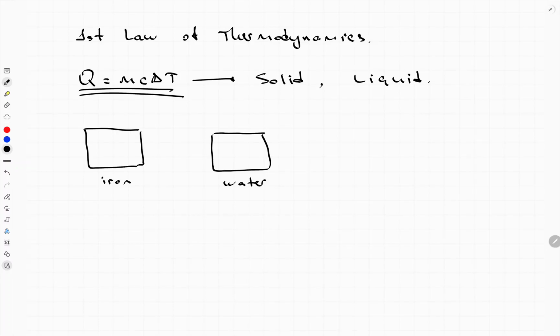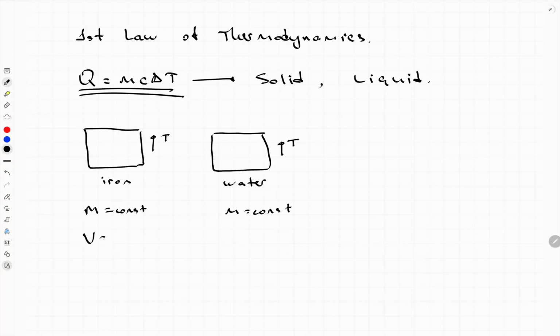If you start heating these two substances, what will happen? If you watch carefully, the temperature will increase. For iron and for water, temperature increases, but mass will be constant for both.